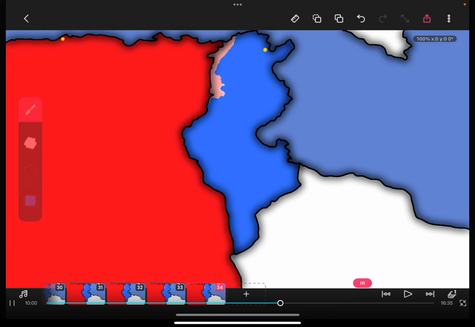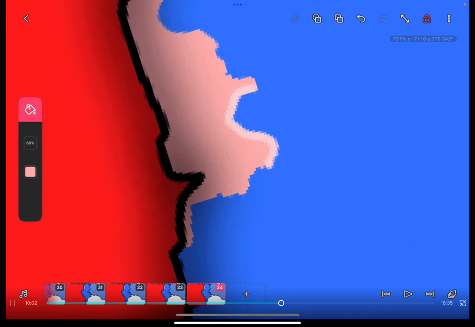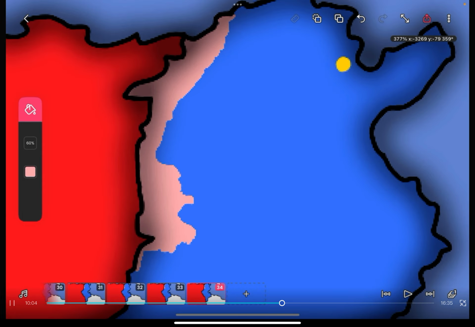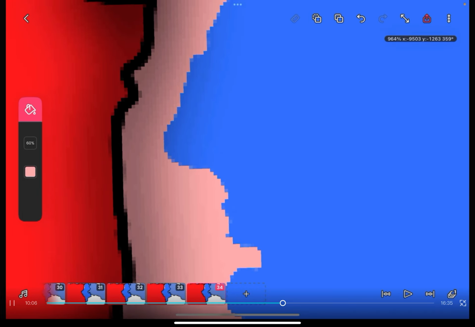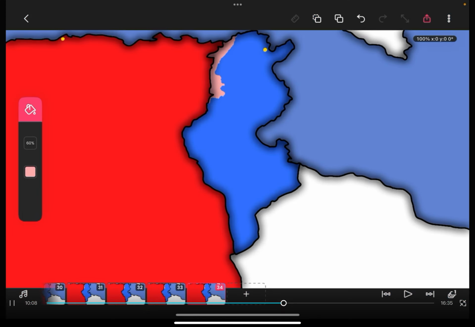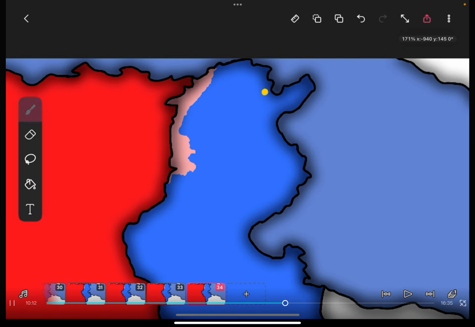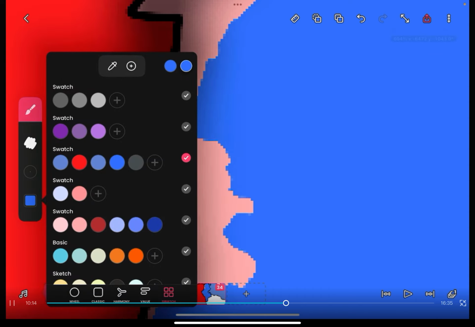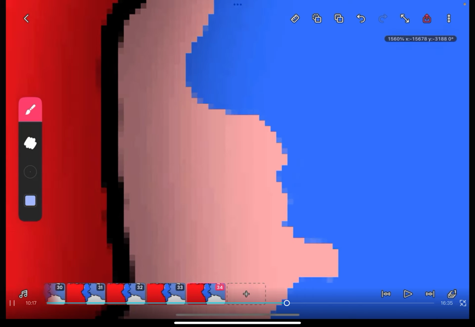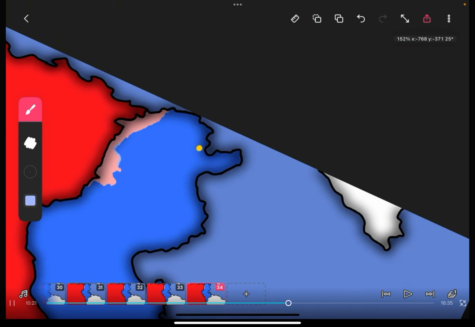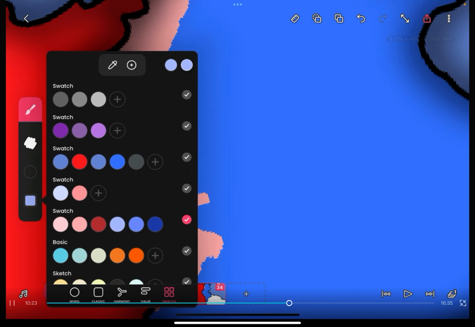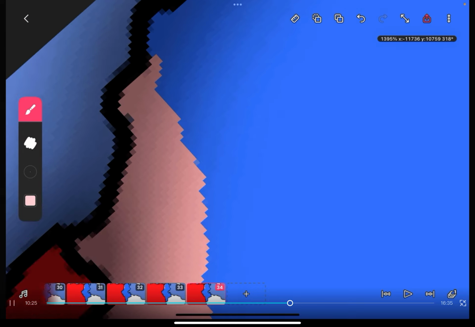And then what you want to do is just put in red on the rest, and it might go a little bit onto that blue spot, but like I said, you can't really even tell. And then you can just repeat this. Like, one more time. Tunisia is not the strongest country in comparison to Algeria, so it's not like you want to go too crazy.